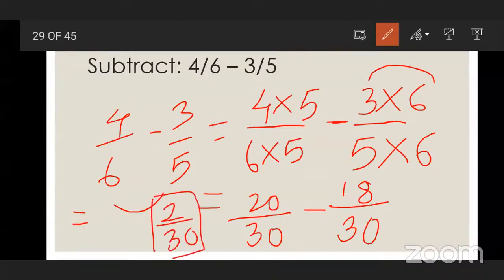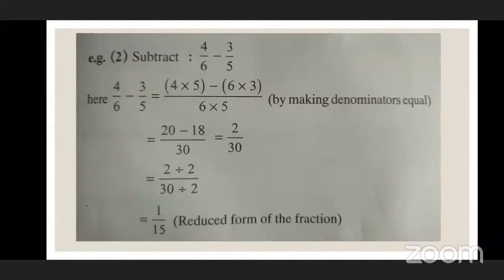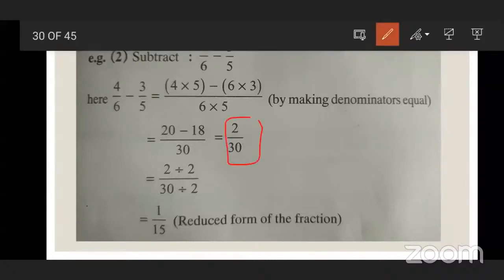But beta, we can write it in simplest form also. But in this lecture we will not see it. In the next lecture we'll see how to convert the fraction into simplest form. Now you can see the example which is solved over here. What is the answer? 2 upon 30. Now how to reduce this 2 upon 30 into the simplest form?